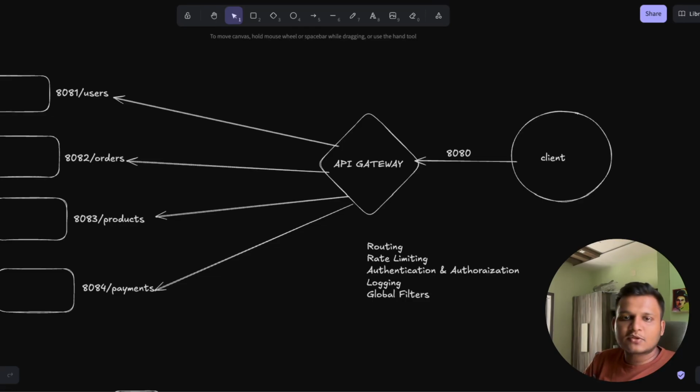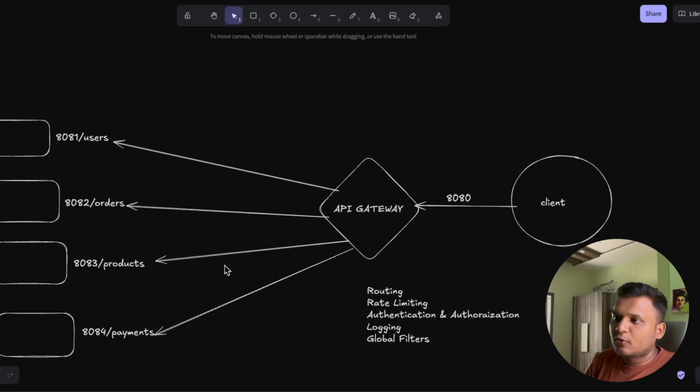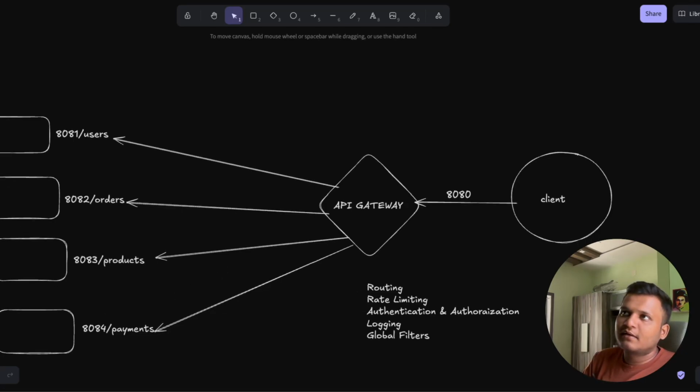So yeah, that's all about API gateway. So we are going to add an API gateway layer in the application that we built in the last video. We are going to use Spring Cloud Gateway.